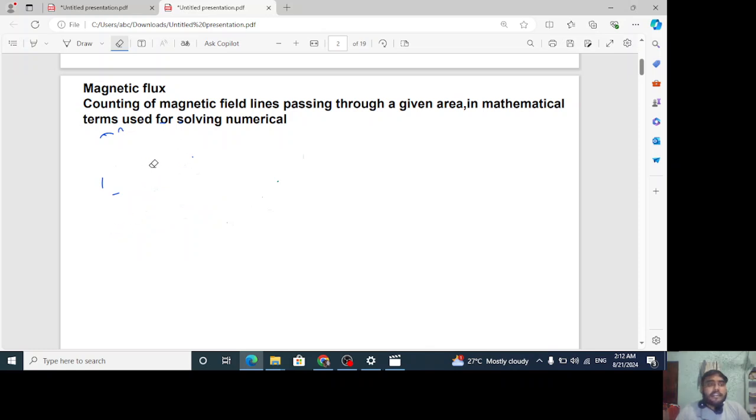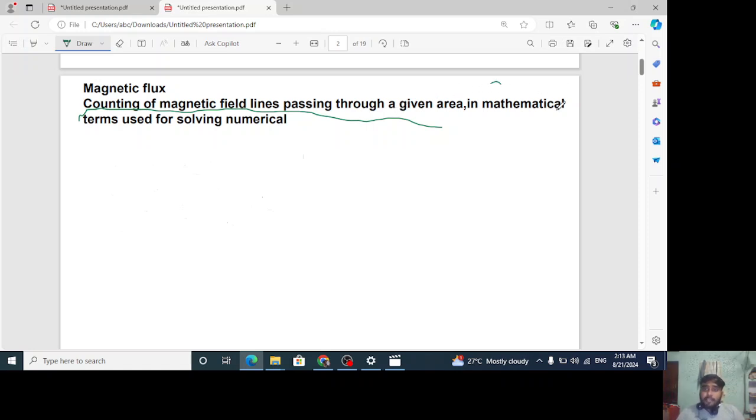For magnetic flux, I will tell you two things. The first thing is about theoretical purpose, means what it actually means in theory, right? So here it is clearly written for you all that magnetic flux is just counting the magnetic field lines passing through a given area. Means through a given area, how many magnetic field lines are passing, that counting is nothing but what is called magnetic flux. This is for only what, beta? Theoretical purpose. Hope you got it, right?